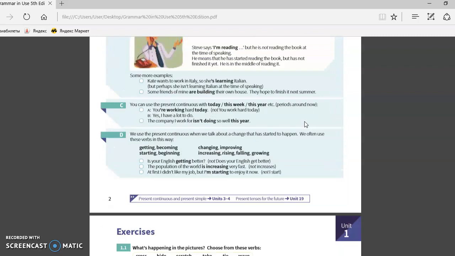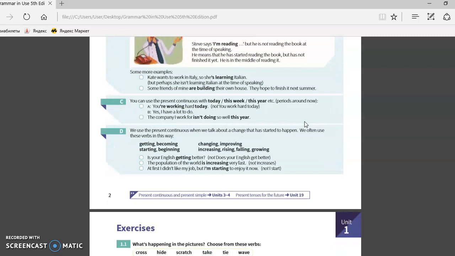Okay, some examples. This is the present continuous. Kate wants to work in Italy, so she is learning Italian. But perhaps she is not learning Italian at the time of speaking.